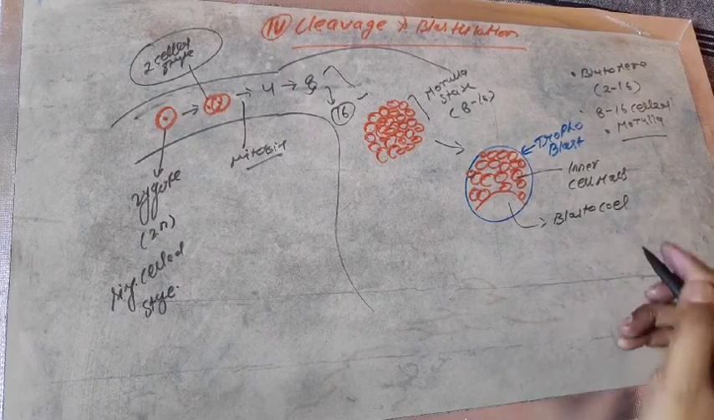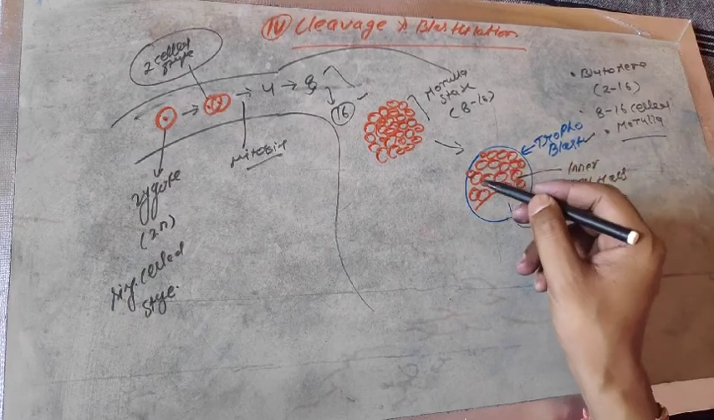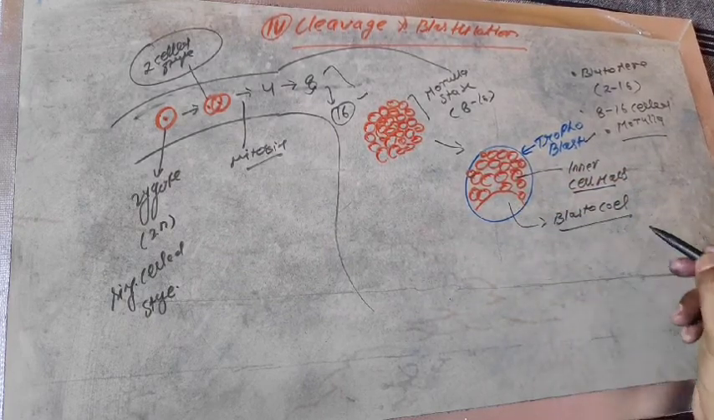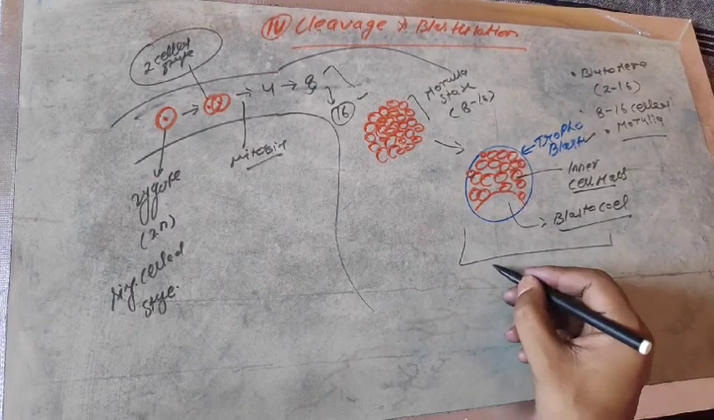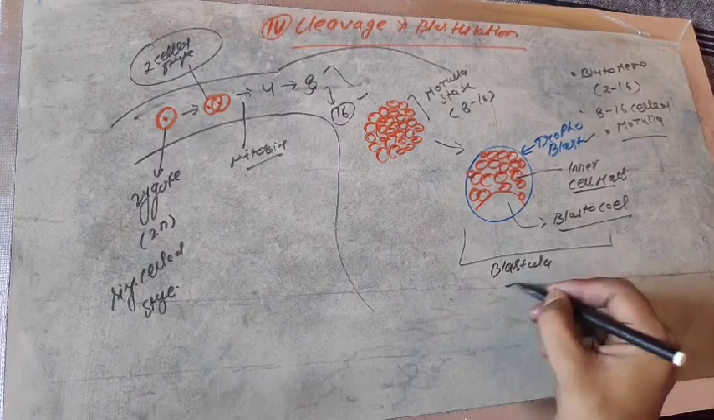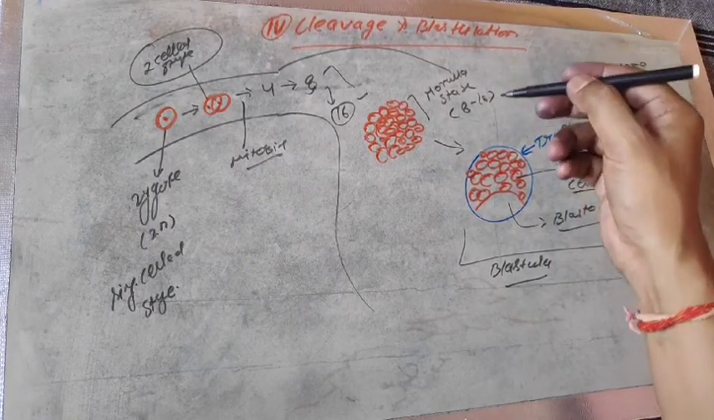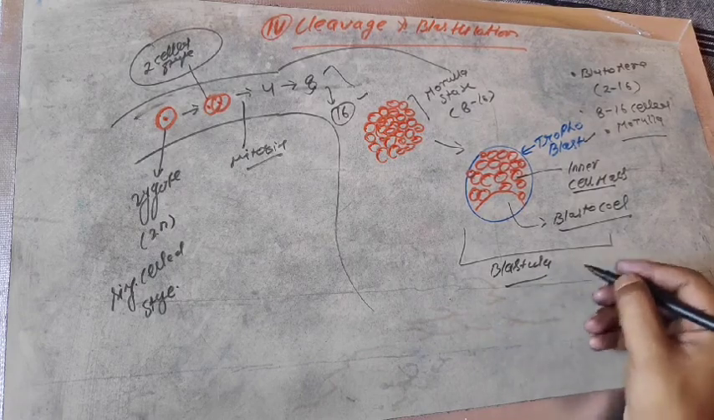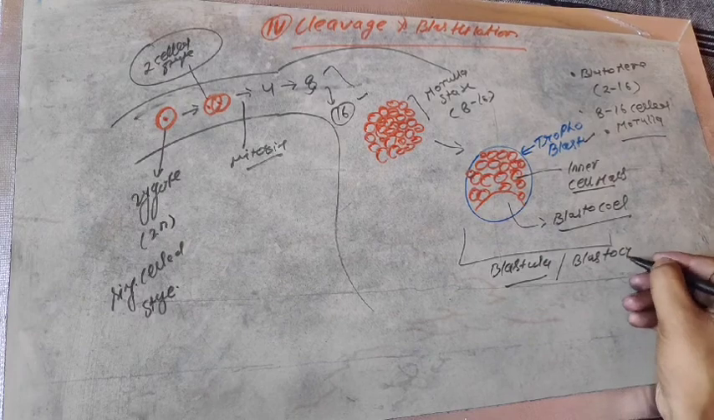blastocoel. Listen, the outer layer developed by the morula is called the trophoblast, then all the inner cells form the inner cell mass, having a cavity known as the blastocoel. This whole structure is known as the blastula. So it may be asked, what is the developed structure of the morula? It will be the blastula. Another name of the blastula is the blastocyst stage.